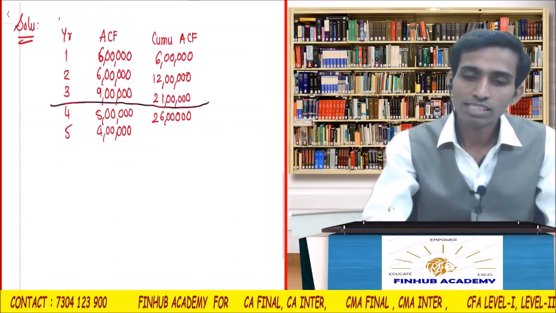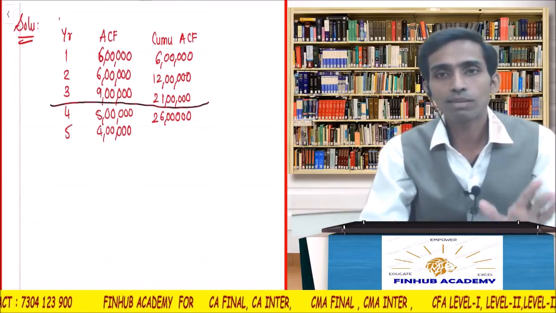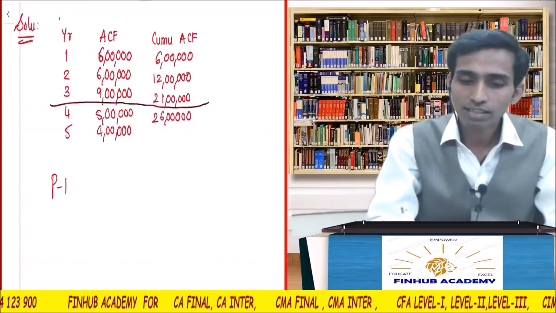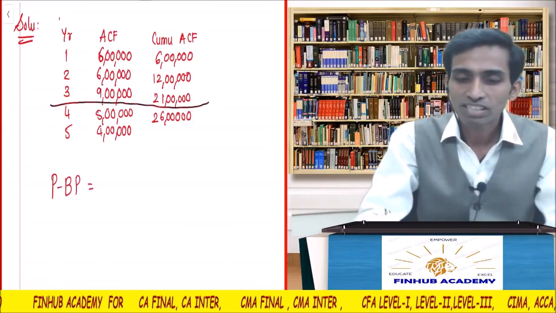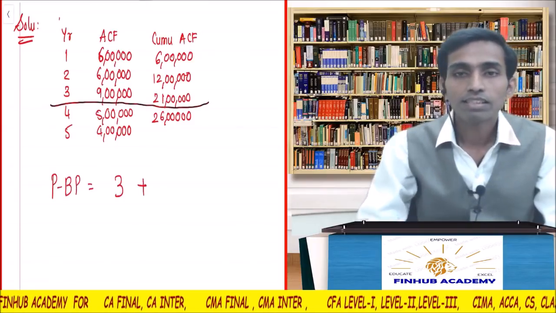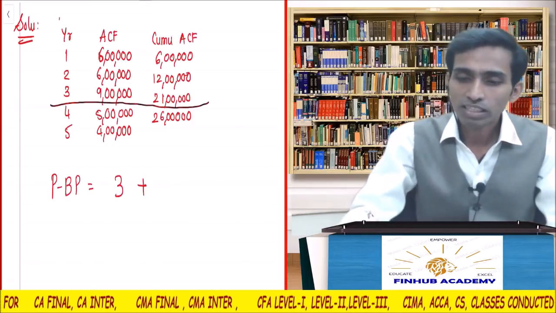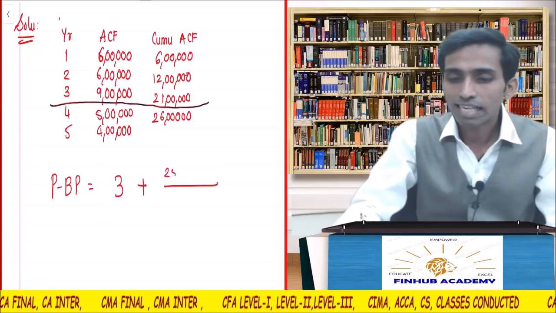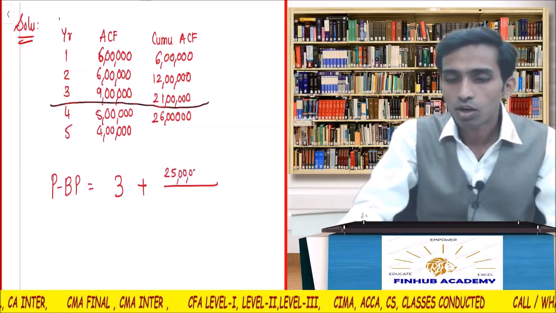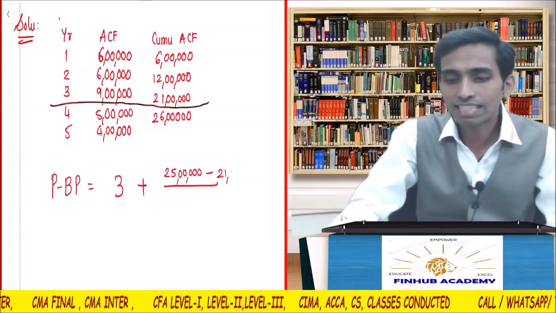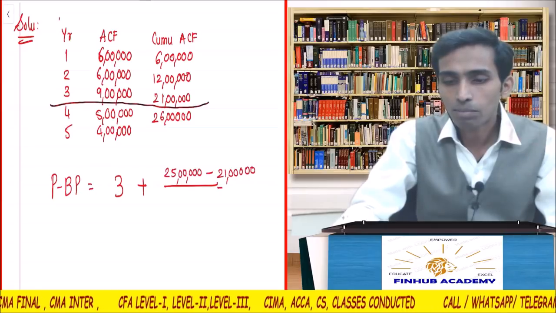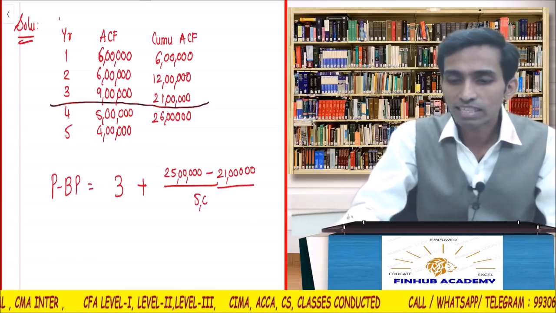So what I will do is, listen, there is no formula. It is just a cross multiplication. So payback period will be equal to, listen carefully, 3 plus, what 3? 3 years plus something. What is that plus? 25 lakhs I had to recover. Already I have recovered 21 lakhs. Next year I am going to get 5 lakhs cash flow.